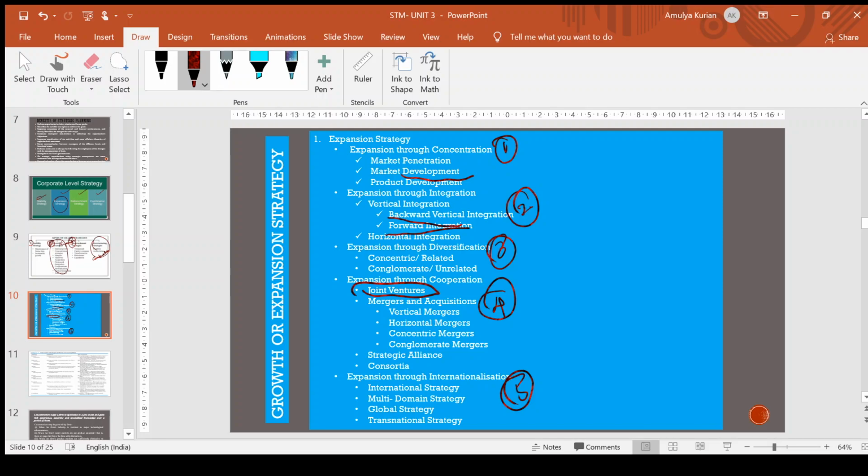And the next one is strategic alliance. In a strategic alliance, the partners contribute their skills and expertise to a cooperatively conceived and executed project for a specific period. It is not for a lifetime, not like a joint venture, which will be for a longer period or maybe for a lifetime. A strategic alliance is something done in order to complete, say, one project.